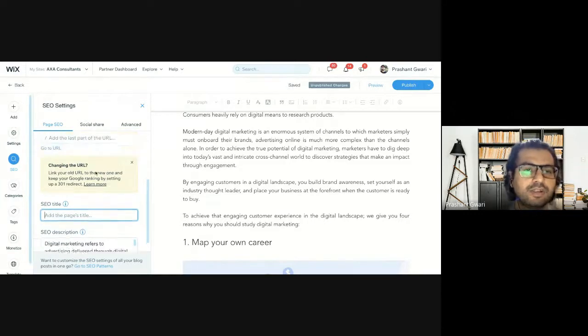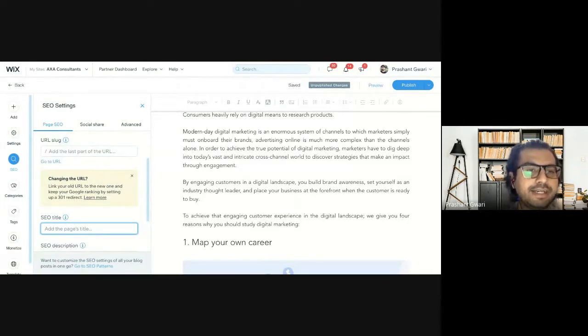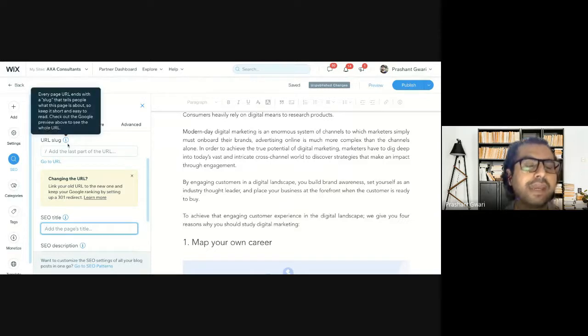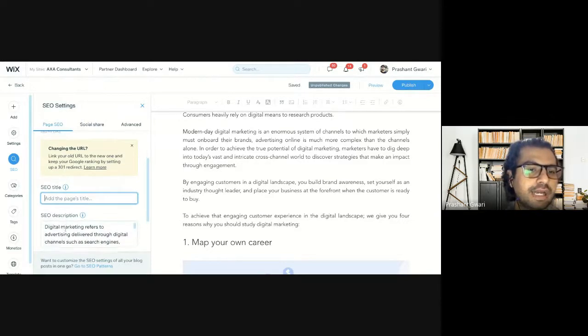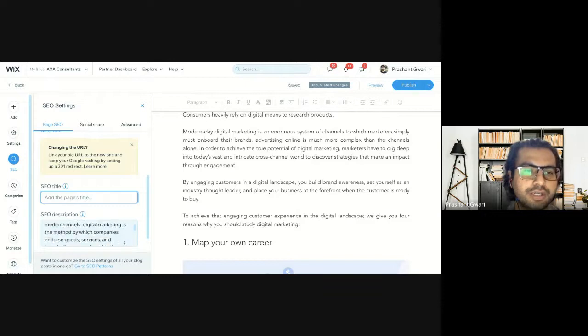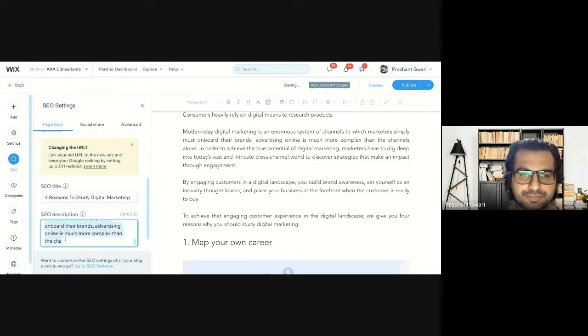So the other three elements we are creating are page URL slug, SEO title, and SEO description, which we also call a meta description.